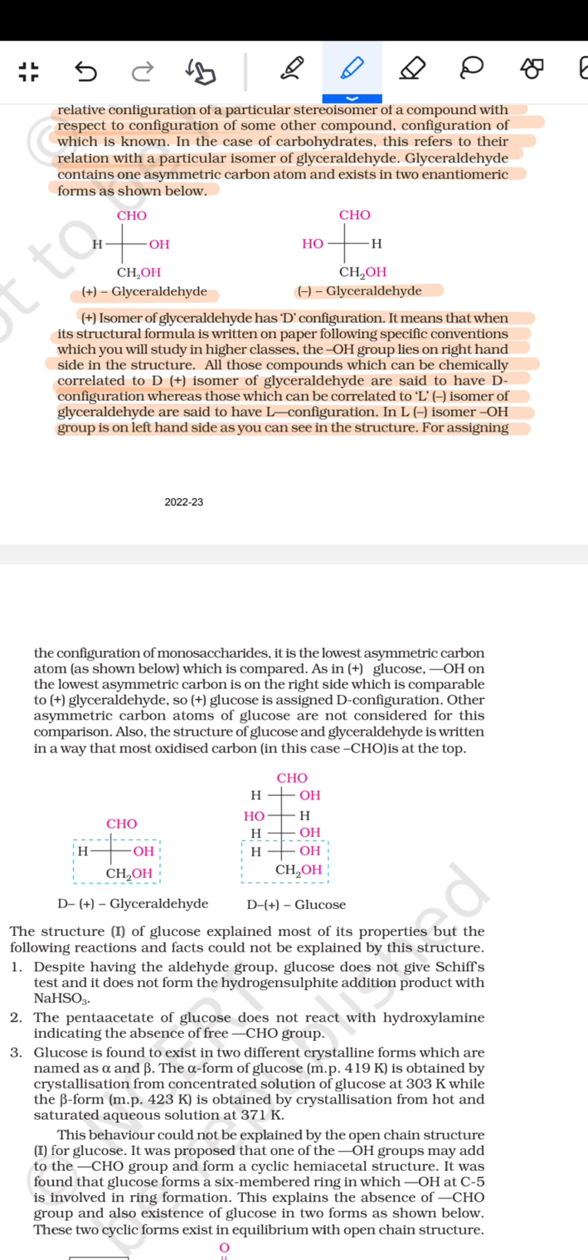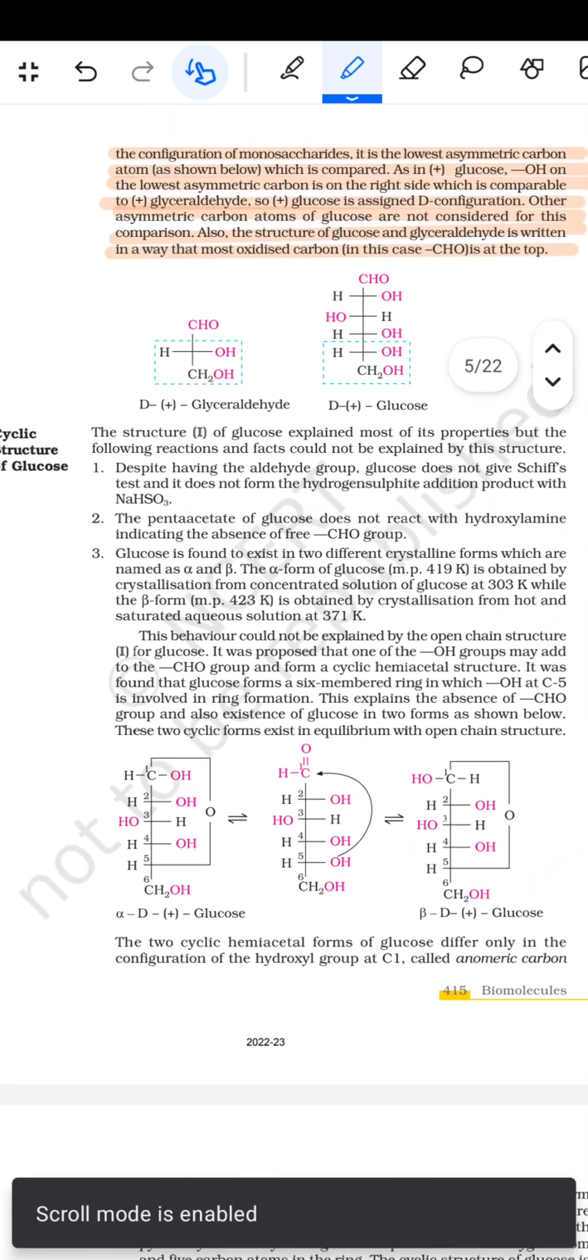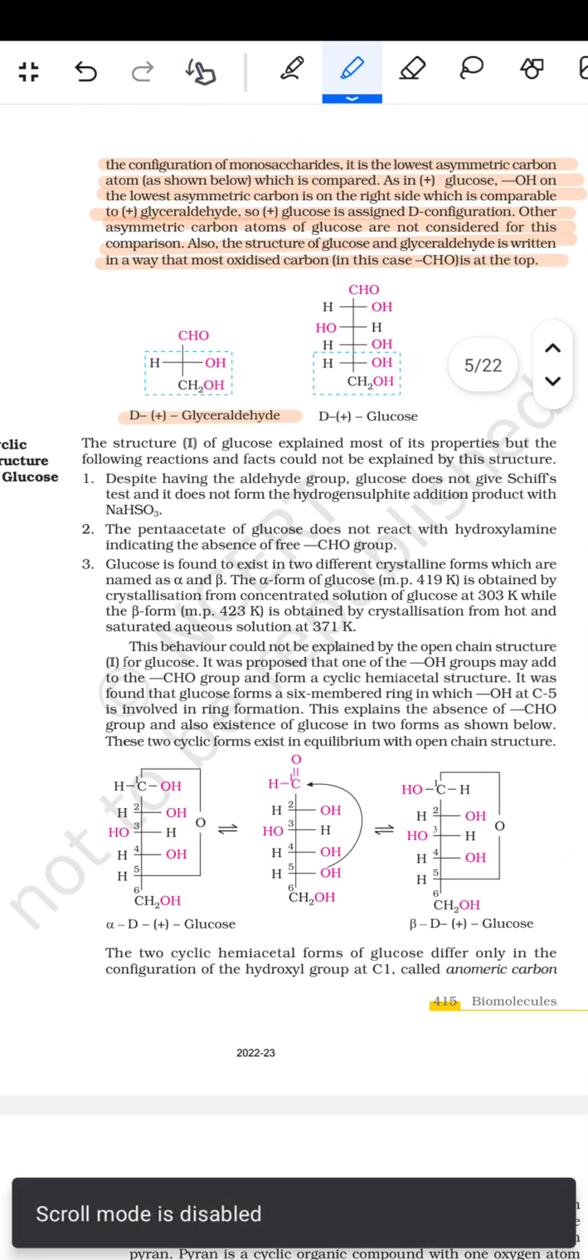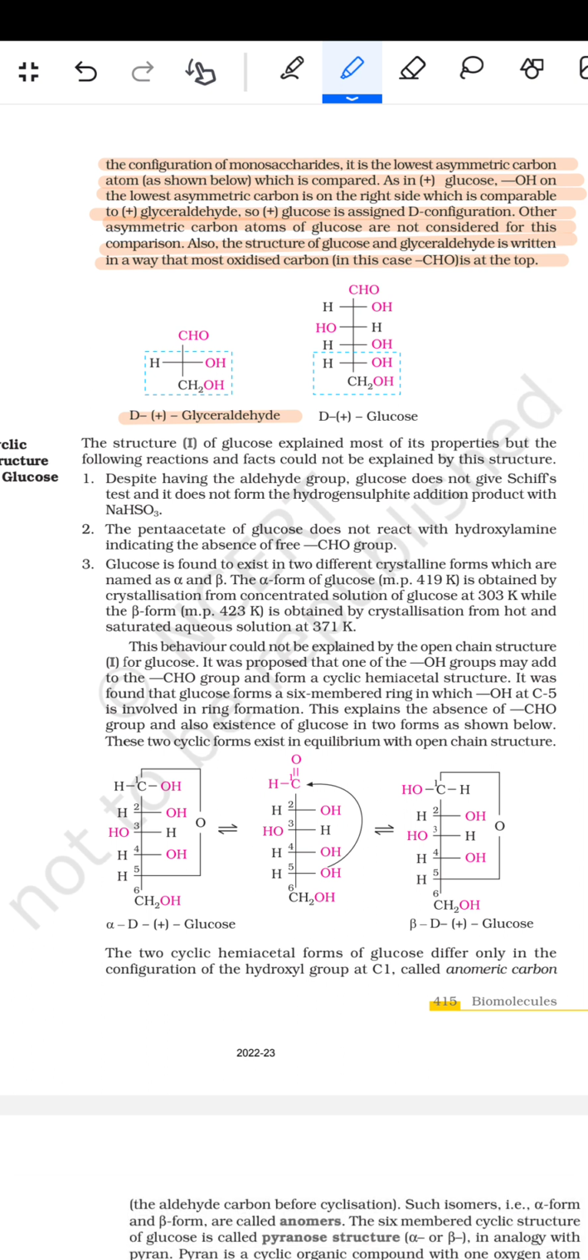For finding the configuration of the monosaccharide, it is the lowest asymmetric carbon atom, as shown below, which is compared. As in the plus glucose, the OH on the lowest asymmetric carbon is on the right side, which is comparable to the plus glyceraldehyde. So glucose is assigned D configuration. Other asymmetric carbon atoms of the glucose are not considered for this comparison. Also, the structure of the glucose and the glyceraldehyde is written in a way that the most oxidized carbon, in this case CHO, is at the top. तो ये वाला है सी प्लस डी प्लस ग्लूकोसाइड का, और ये है डी प्लस ग्लूकोज का स्ट्रक्चर दिए हुए।